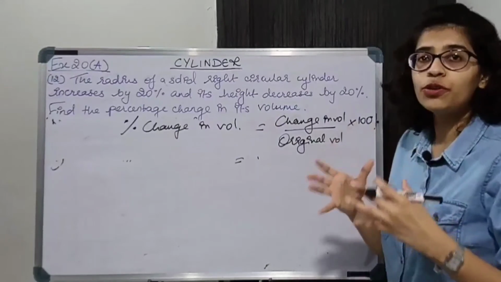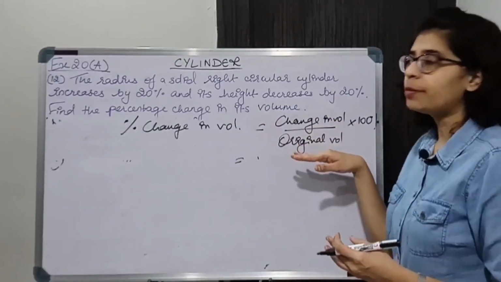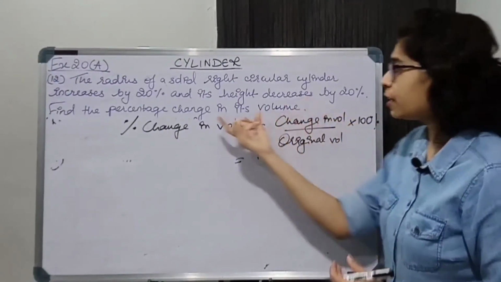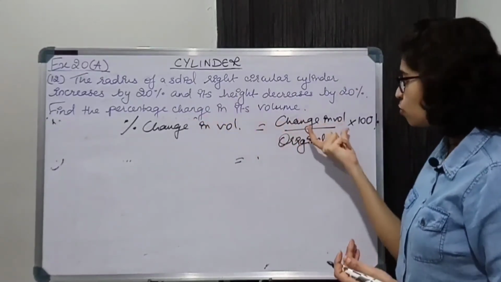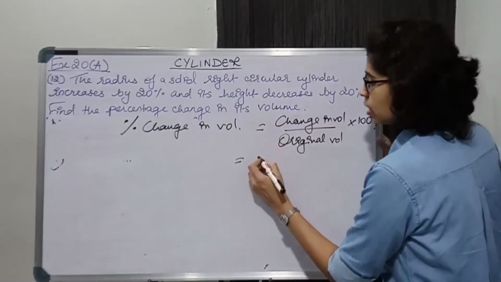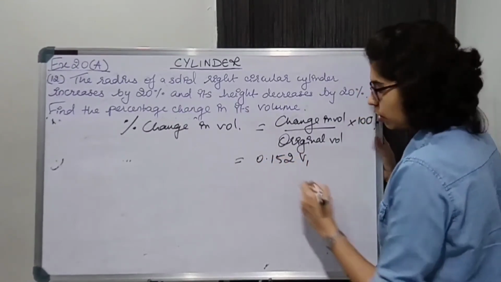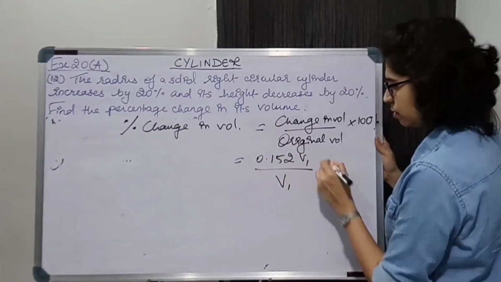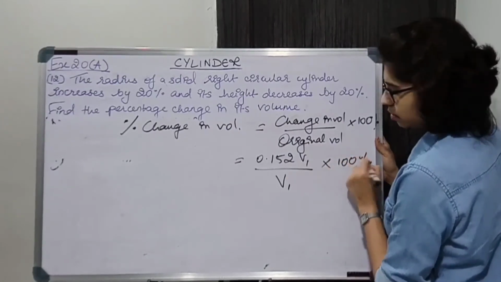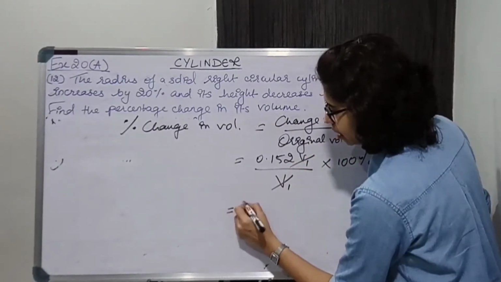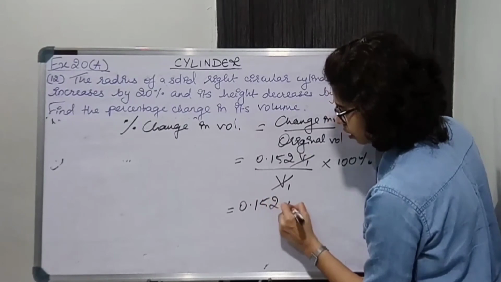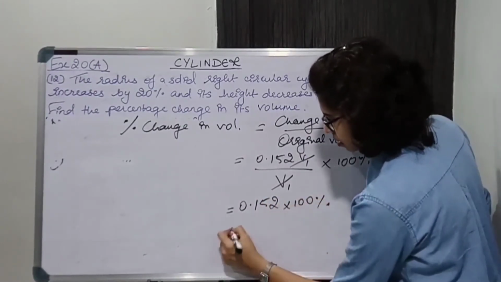Okay? Change in volume upon original. Always what do you do? Original will come in the denominator and किसका percentage find करना है, change का find करना है. So change in volume upon original volume into 100. Change in volume is 0.152 V1. Okay, we just found out. Original volume is V1 into 100. V1 gets cancelled. We are left with 0.152 into 100.